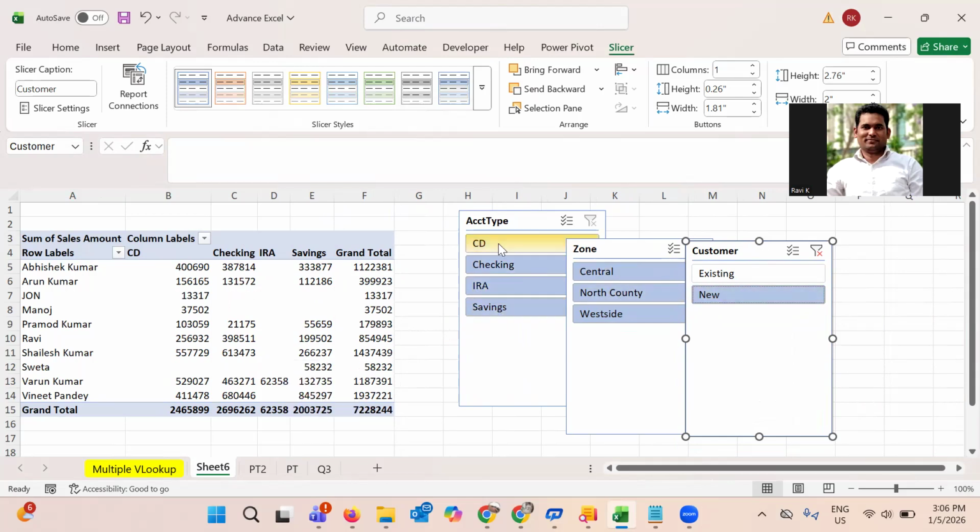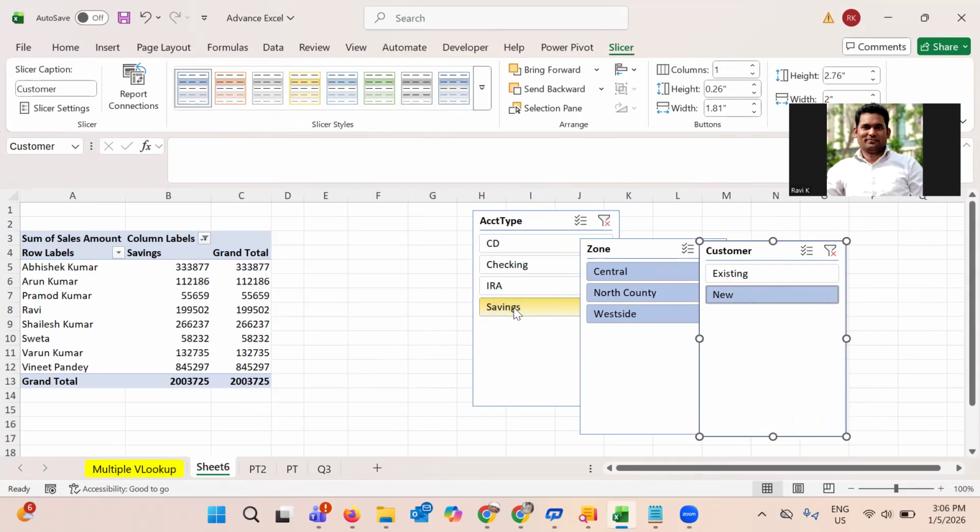Now, if I want to see people from the savings accounts, what is the total of the savings accounts only? Out of this CD, checking, IRA, we can filter out only the savings account. So this is a very good option we have in a pivot table regarding the slicer. This is a small demo I have given for the pivot table.